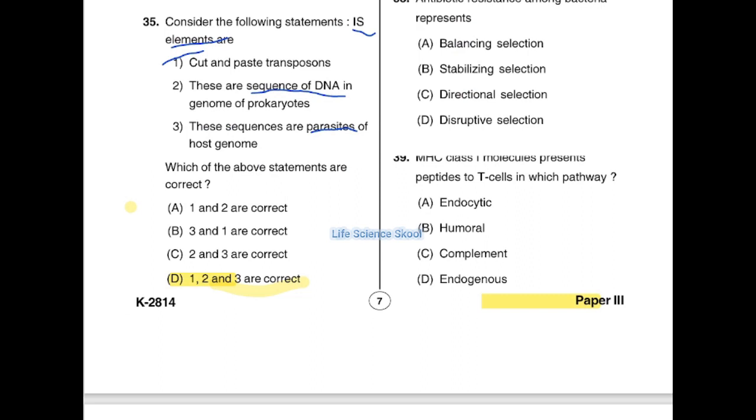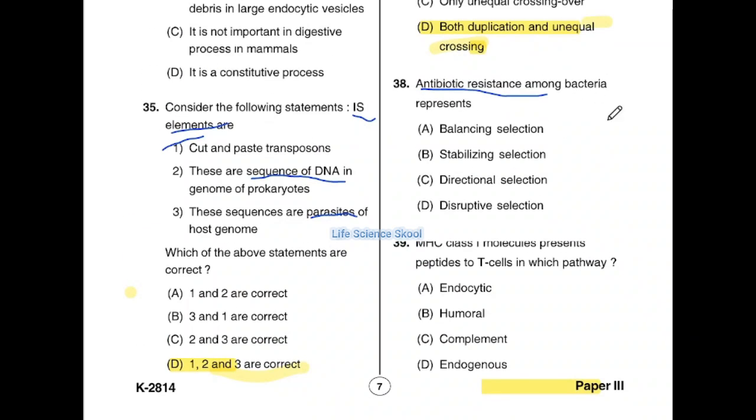Moving on to the next question, 38th one. Antibiotic resistance among bacteria represents option A balancing selection, option B stabilizing selection, option C directional selection, option D disruptive selection. So first we will understand what antibiotic resistance is. Antibiotic resistance is easy.